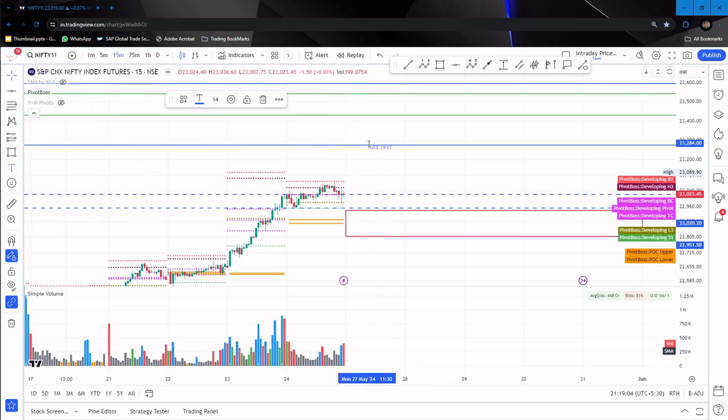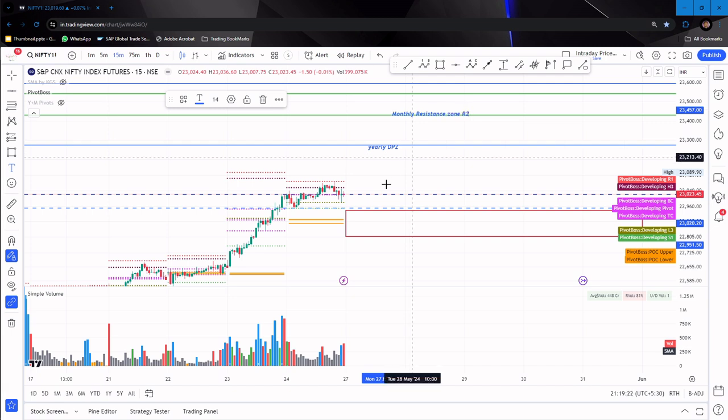Here, this blue is nothing but the yearly double pivot zone. Clear? And now let me go over here, and this is called the monthly resistance zone. R2 was there, right?